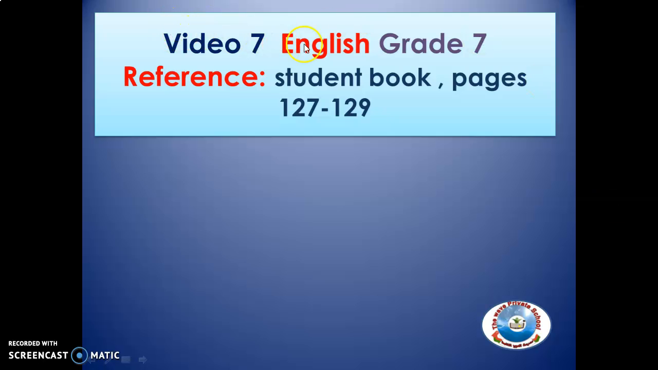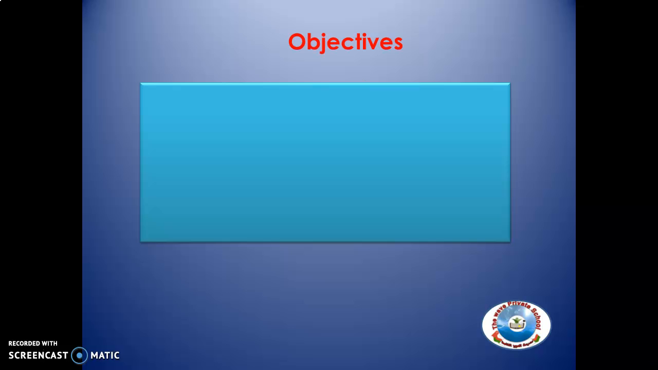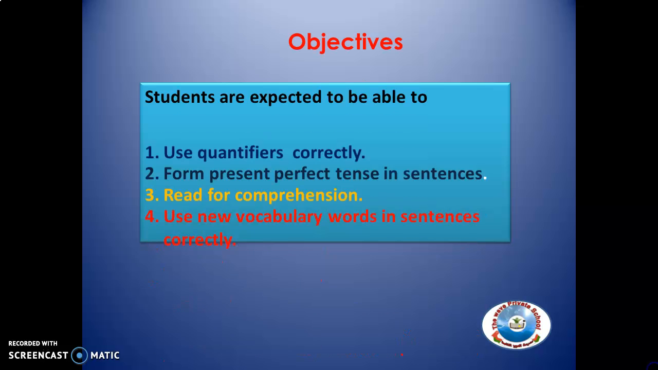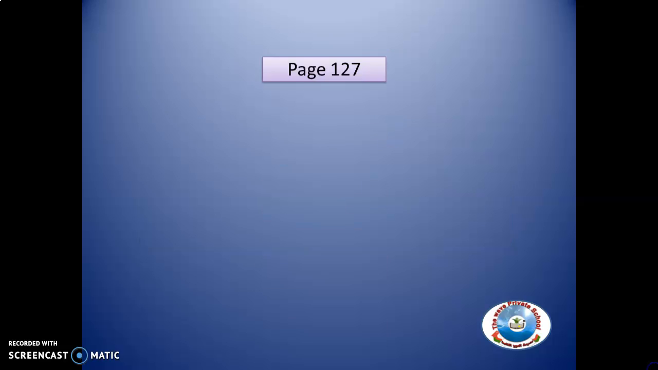And this is now our video 7 for English for grade 7, and our reference is student's book, pages 127 to 129. We have the topics in this video: quantifiers, present perfect tense, across cultures, for the reading text, festive fruit, about festivals, and vocabulary. So the objectives are for you to be able to use quantifiers correctly, form present perfect tense in sentences, read for comprehension, and use new vocabulary words in sentences correctly.